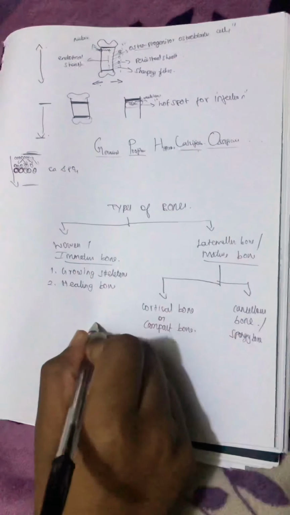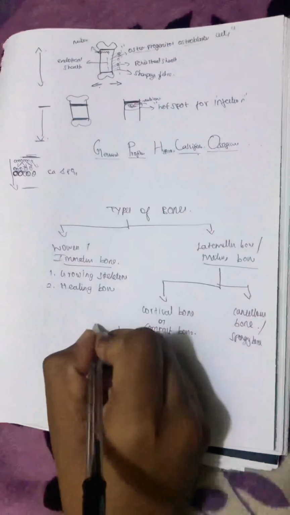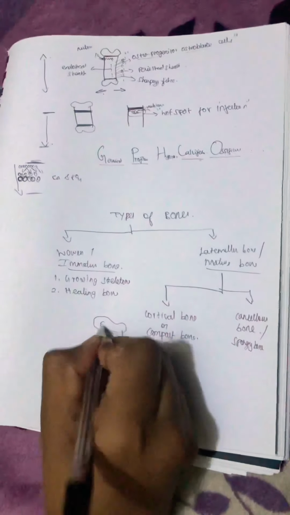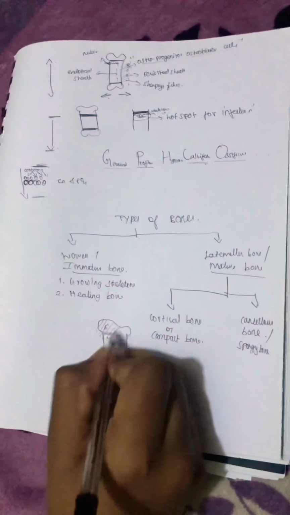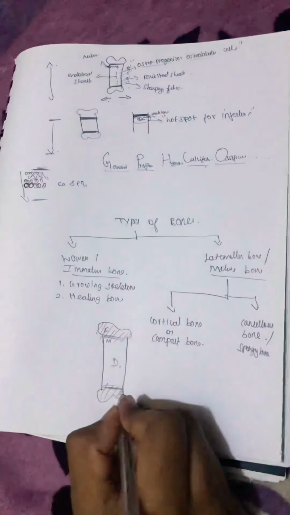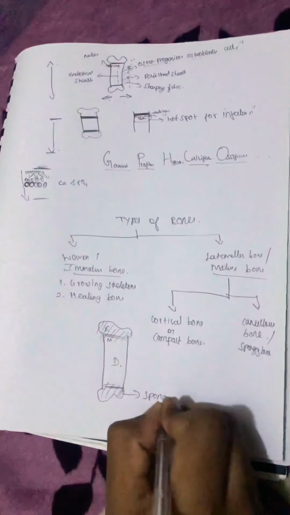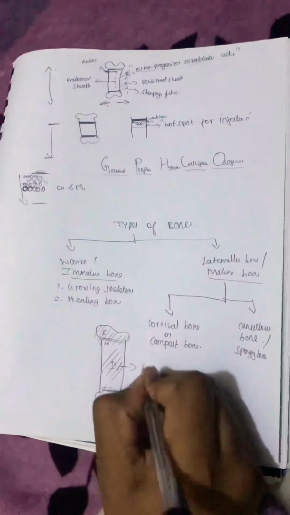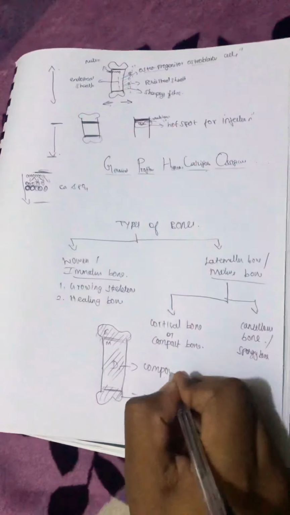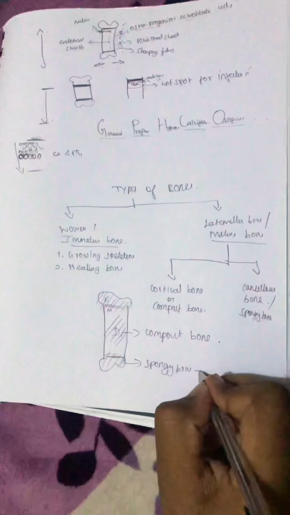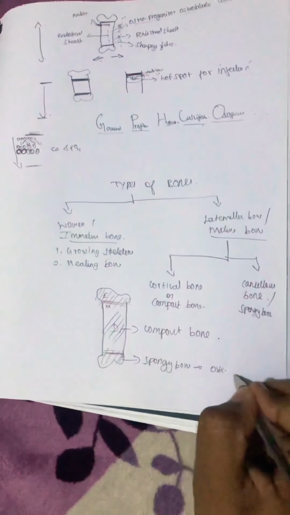If we see a normal adult long bone, as I said, growth plate, epiphysis, metaphysis, diaphysis. The bone structure we see at these edges, which are the epiphysis and metaphysis, is called spongy bone, which is generally somewhat weak, and in the diaphysis the bone present here is called compact bone. We will see later that the spongy bone is mainly involved in a disease called osteoporosis. All that we will see later.